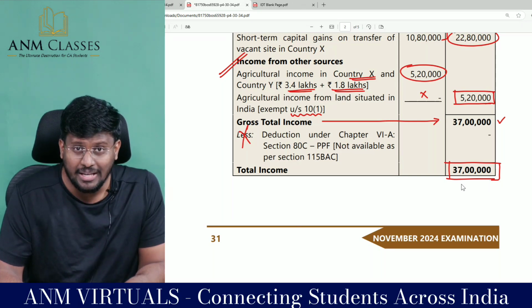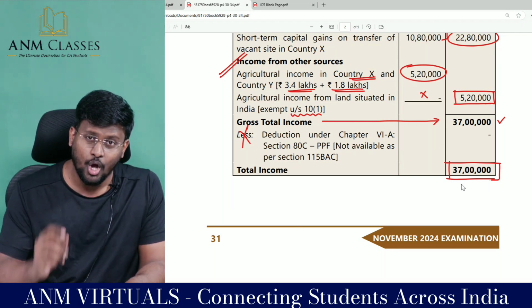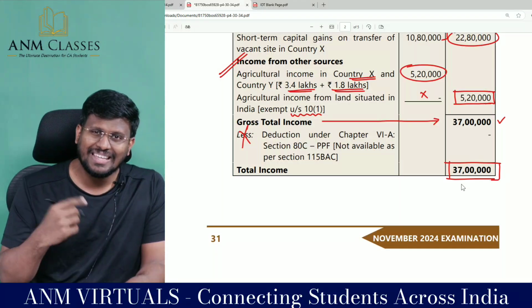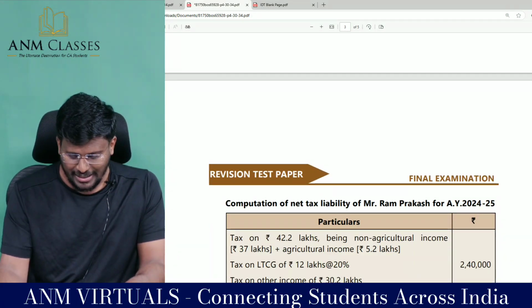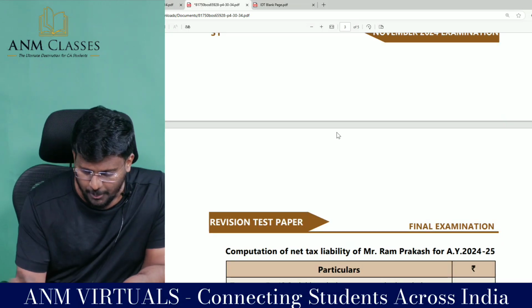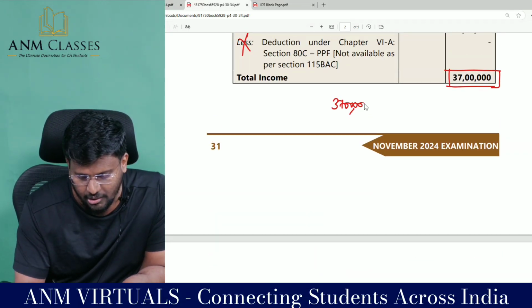Now we have to very critically analyze the total income. Before we calculate the tax payable, we always check whether there is any special rate of income included in the total income. So in that 37 lakh, my dear lovable students, there is a special income which is nothing but agricultural income.